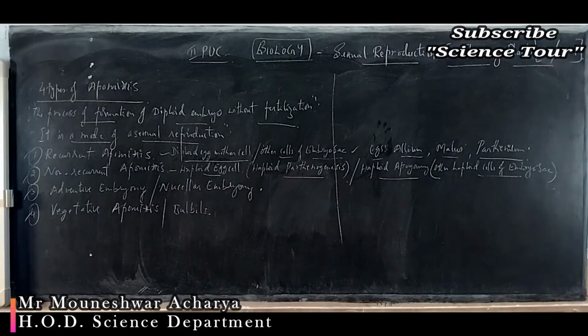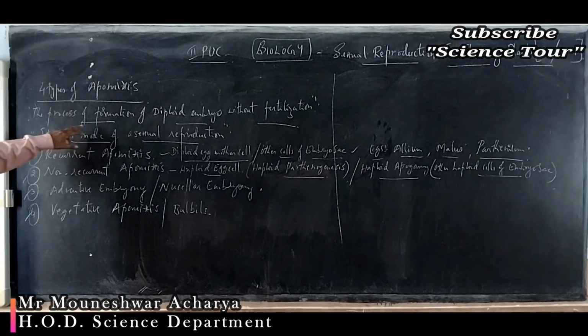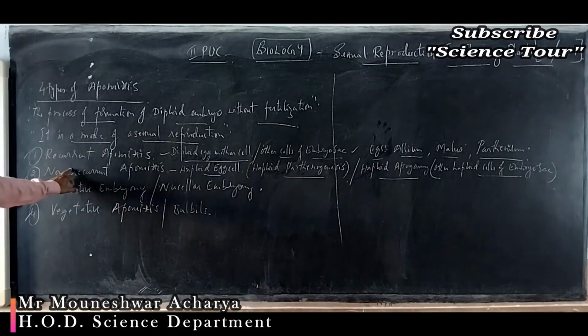So as a result, whatever embryo develops is haploid. Here the embryo developed is haploid. In the first case, the embryo developed is diploid. In this case, it is haploid. Although the definition says it is the process of formation of diploid embryos without fertilization, here this is the exception.